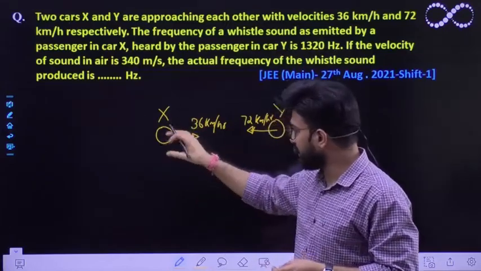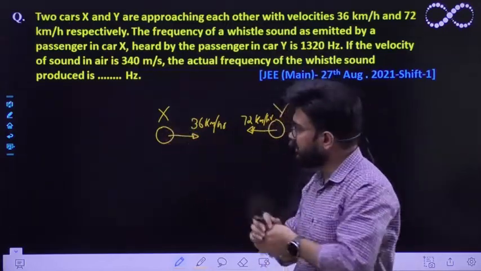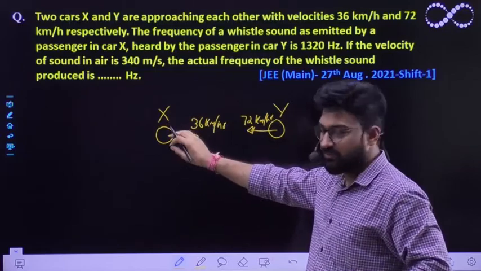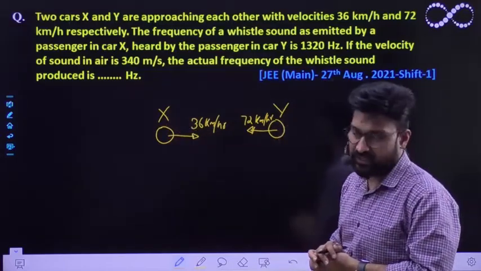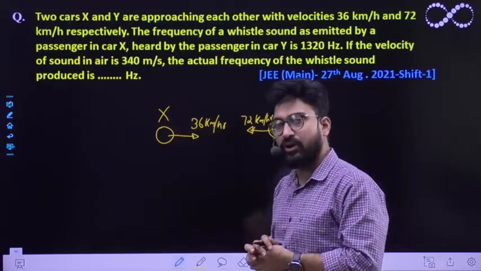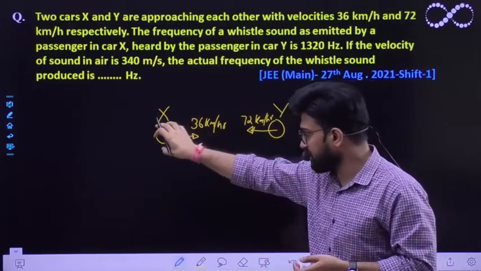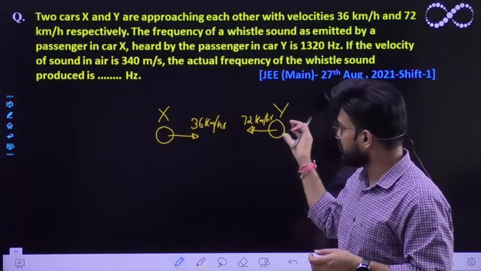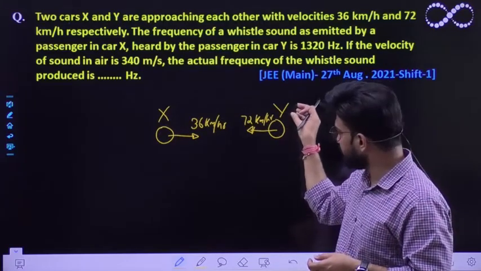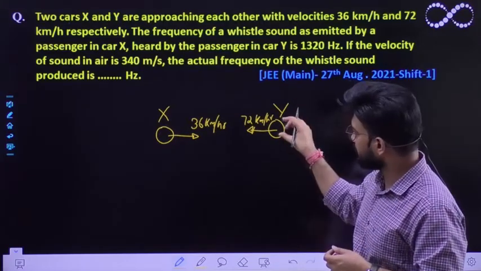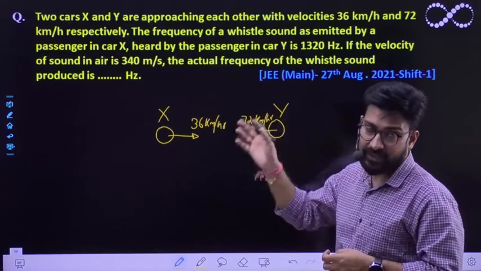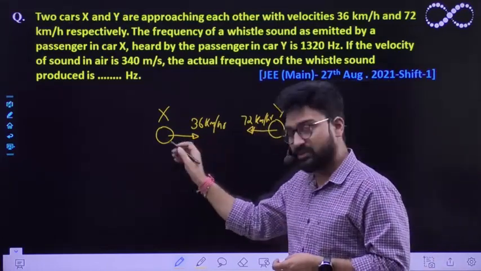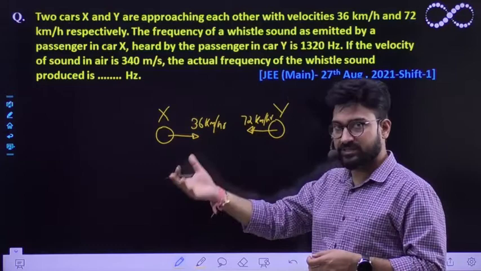When the cars are approaching each other, car X produces a whistle which will be heard by car Y. Since these two bodies are continuously in motion, the frequency of the whistle heard by the person sitting in car Y must be different from the frequency with which car X has sent the signal.